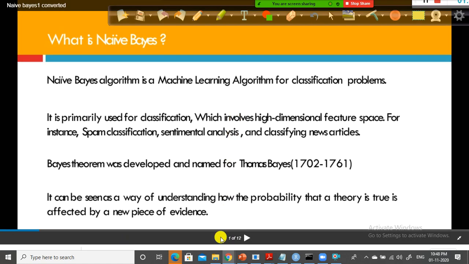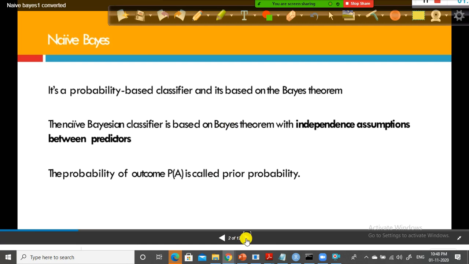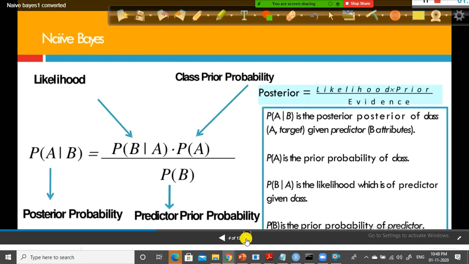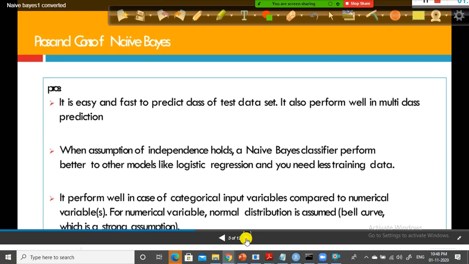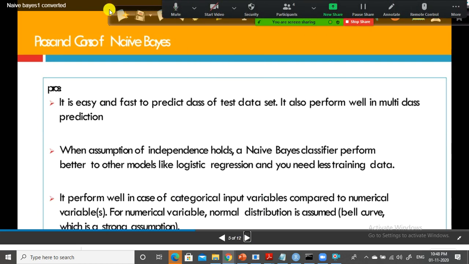The one problem with the Naive-Bayes algorithm: why is it called naive? Because it considers each and every column as independent of one another. Each and every column is independent of one another. Take this fruit example, I'll just use this. One second.